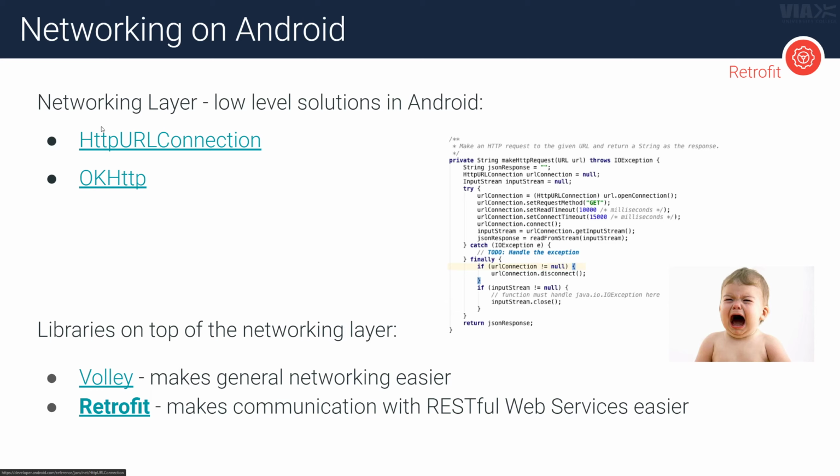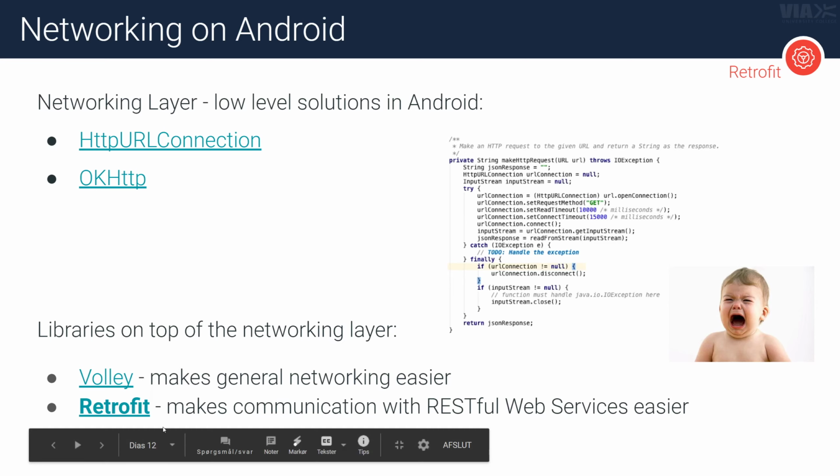So that's even what this is using under the hood. But that's not really relevant. What's relevant today is just that you know that Retrofit is here to make your life easier. It's an abstract layer on top of the networking layer that makes it easy to make RESTful web services and